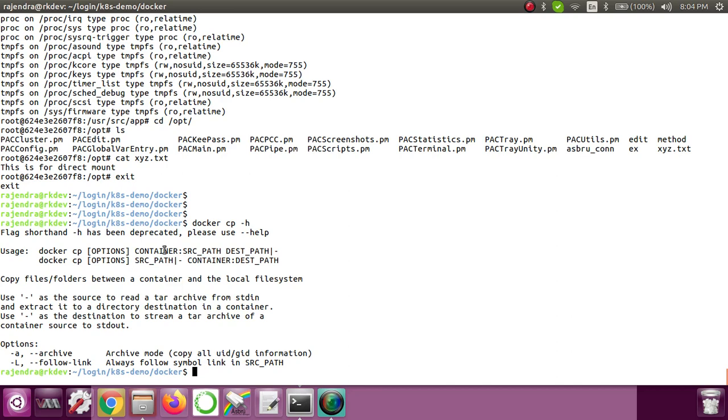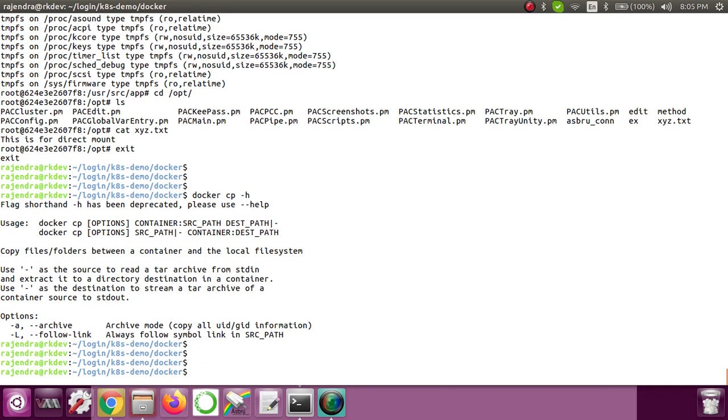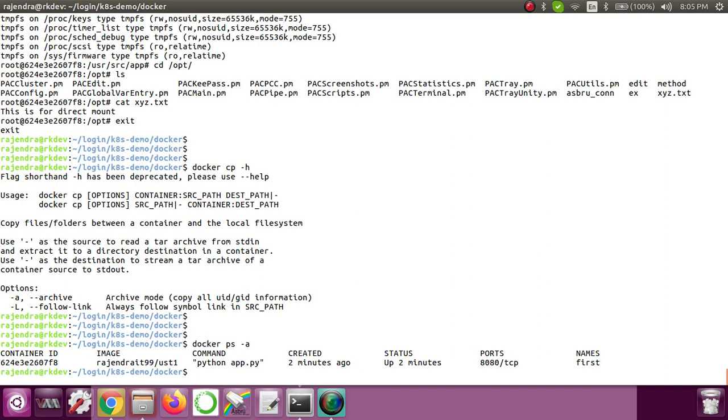If you see the first usage, first we give the container name, then the source path. That means in this case we are copying from the container to the host machine, and in the other case you're copying from the host machine to the container. We have a container running, docker ps -a.